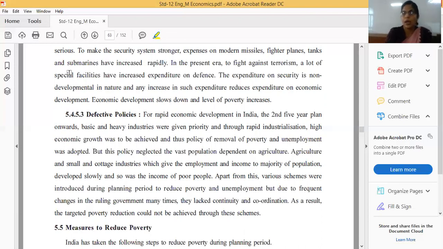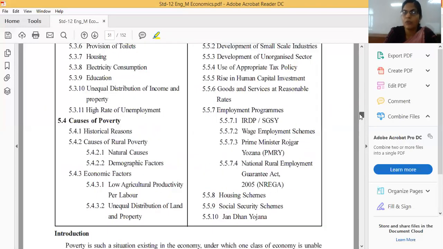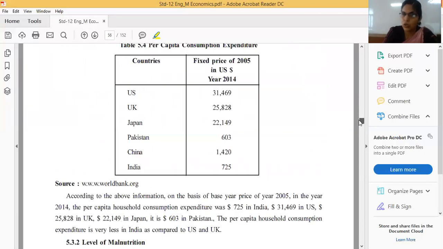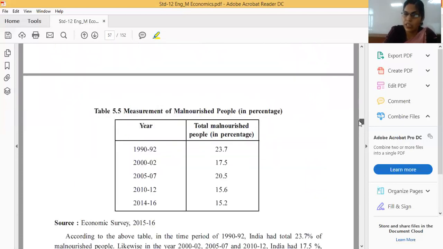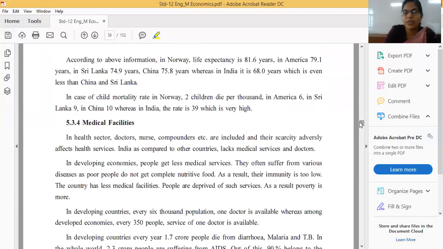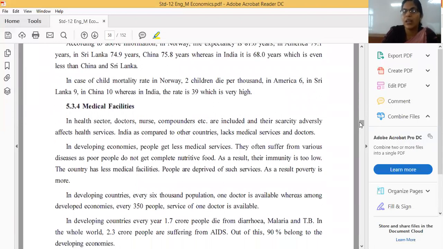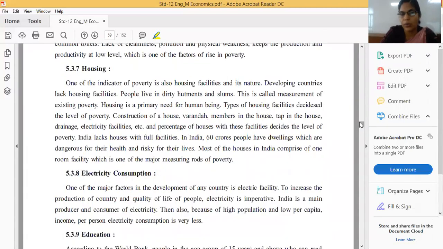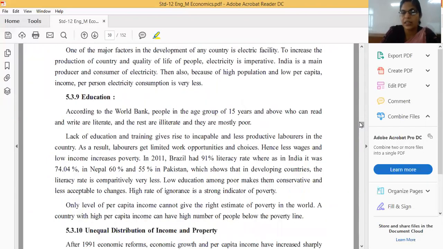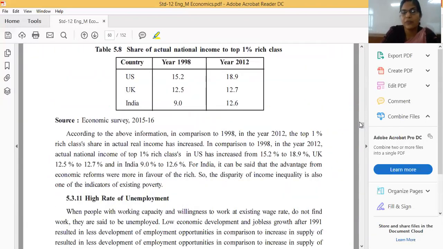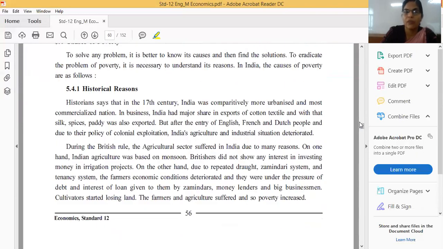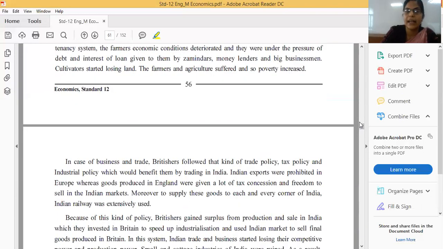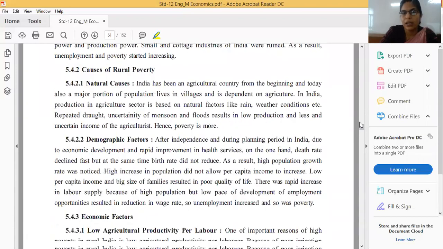Okay, friends? So I hope you all have got it and we have completed these points. All these points are very important. You have to write them in a chart. It will be very easy to learn and very easy to create an image in your mind. And whenever you are going to explain, it will also be very clean and very effective for the checking. Okay, so during writing, remember this thing. If you are writing this answer in your notebook in an exam or test, first of all you have to draw a chart. The first heading will be historical reason. The second heading will be causes of poverty, rural poverty.